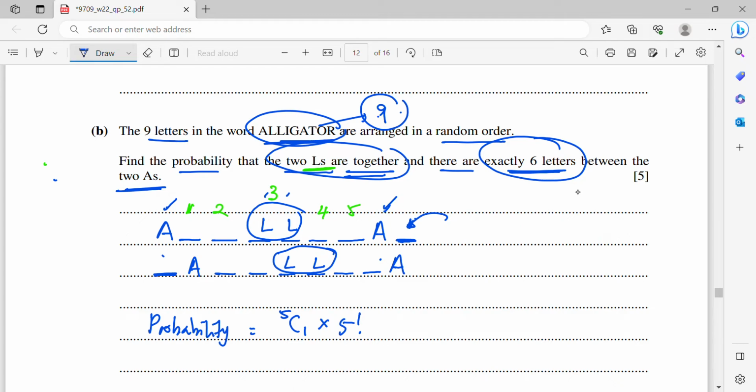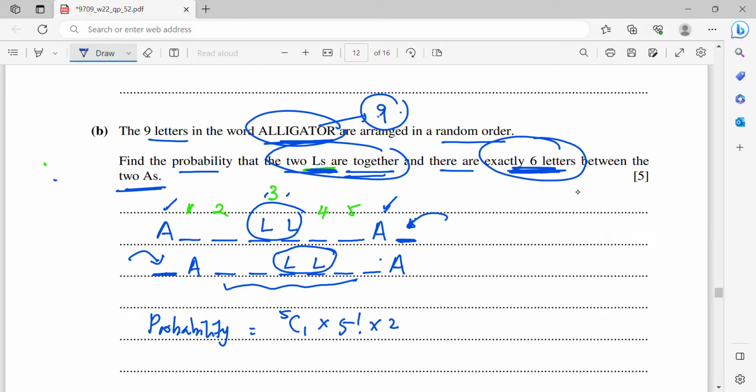But then the second case is still the same. We have to consider this, which is 5C1, and then here the middle also 5 factorial. So I can say that it is times 2 because it will be the same. 5C1 times 5 factorial. Okay, this will be the number of arrangements that satisfy these 2 conditions.